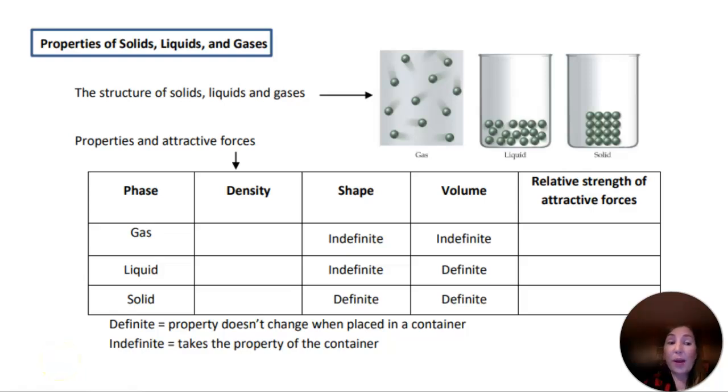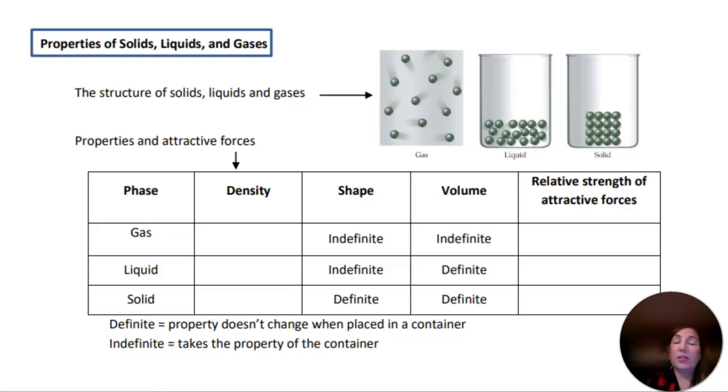This video is about properties of solids, liquids, and gases. The structure of solids, liquids, and gases is quite different. Solids are very compact and organized and have a fixed shape and a fixed volume.